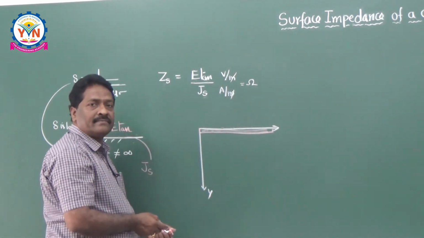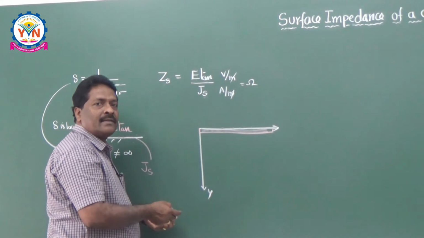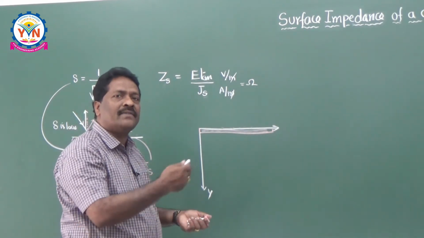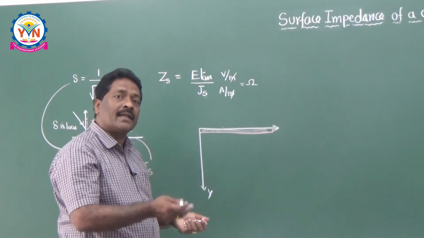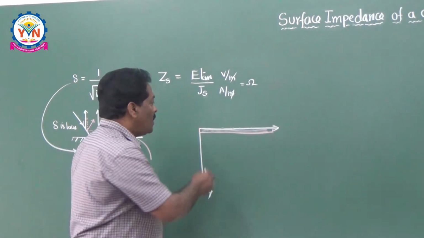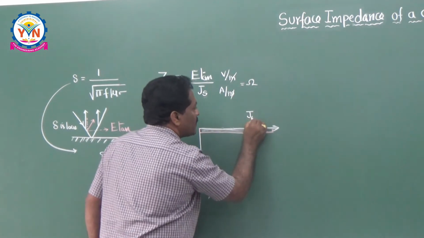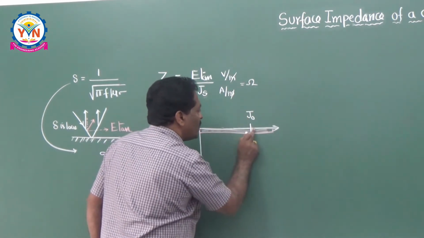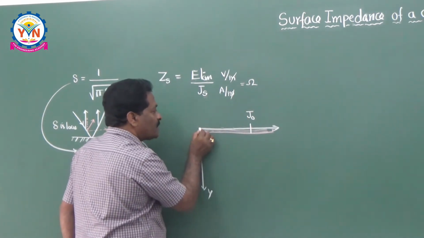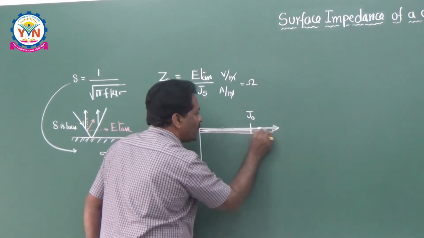Why? Because you know very well, charge resides only on the surface of the conductor. Already at the time of boundary conditions I told you. Let the value be J0 here. That means the current density on the boundary at y is equal to 0. That means this is nothing but the surface of the boundary here.